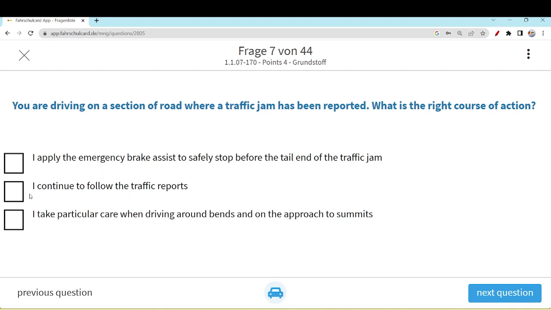I continue to follow the traffic reports. Yeah, keep listening to the reports. Maybe you will get some more updates by the time you are at the place where the traffic jam is.